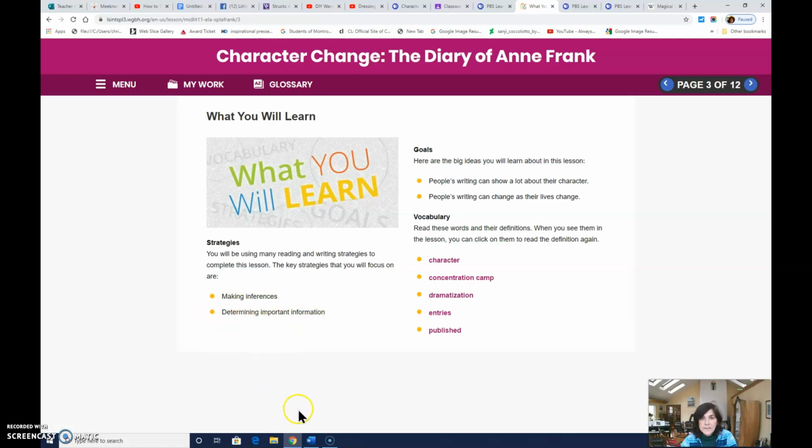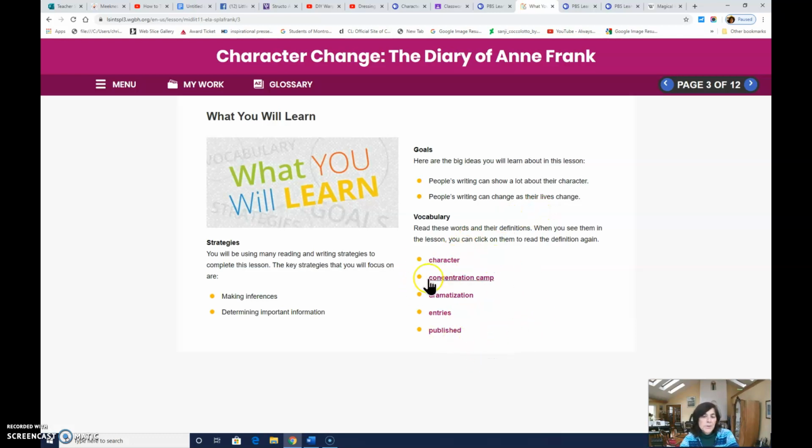What's an inference? From a number of pieces of information, you're drawing a conclusion. What can you say that's not literally written on the page, but is going to be true given what you have already read? And number 2, determining important information. The goals, the big ideas you will learn, are that people's writing can show a lot about their character, and that people's writing can change as their lives change.